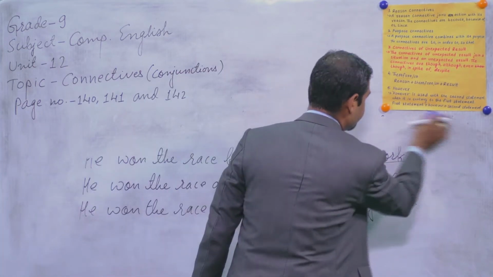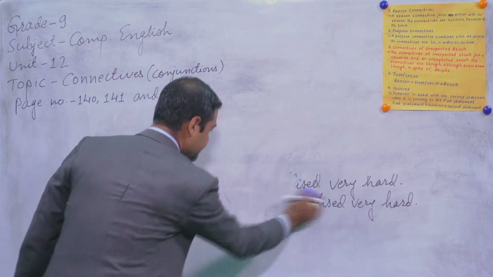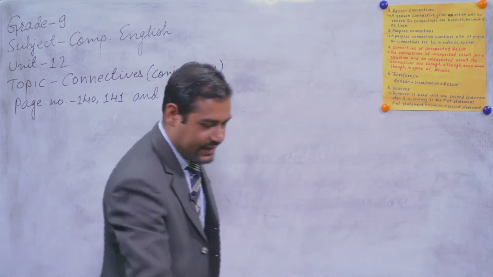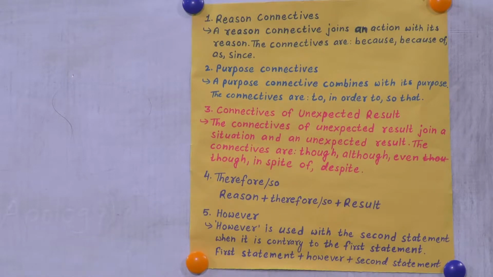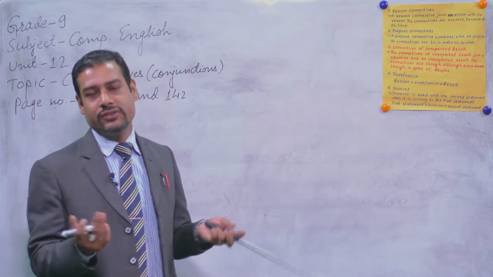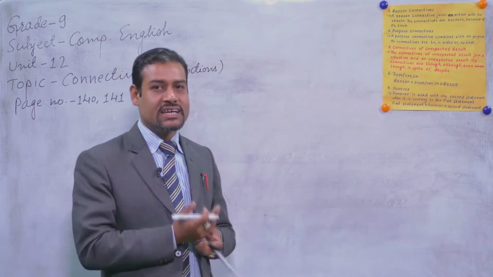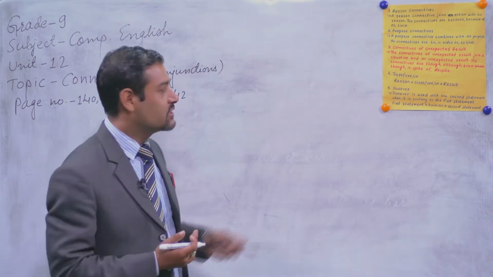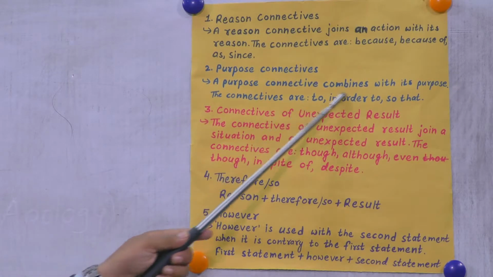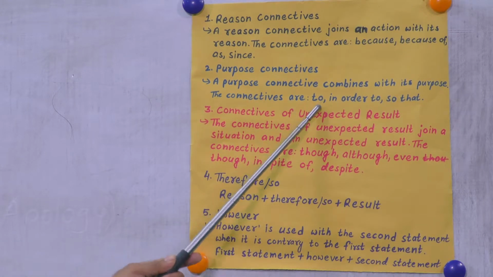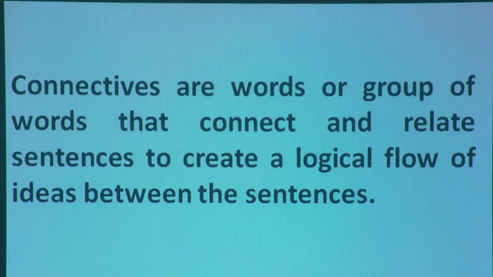And can you guess the connectives we are going to discuss? Look at here. Number 2, purpose connectives. So if you are doing something, for what purpose, for what objectives you are doing that. For example, you are going to the bazaar. So maybe there is a purpose to go to bazaar, no? So how we express in English using the connectives, we are going to discuss. Now look at here, purpose connectives. A purpose connective combines with its purpose. So what are the connectives that we use to indicate our purpose in a sentence? To, in order to, so that.